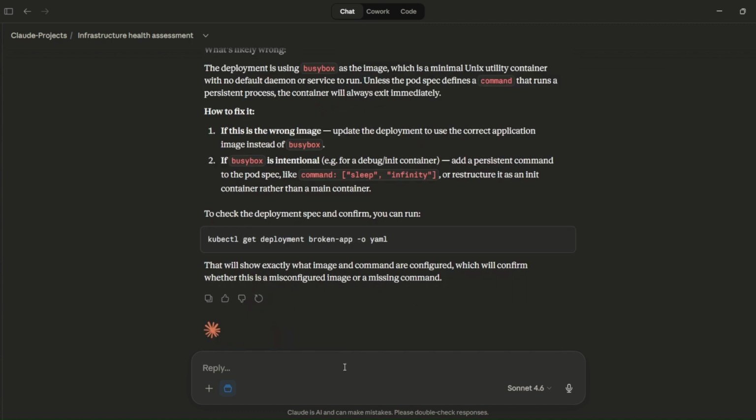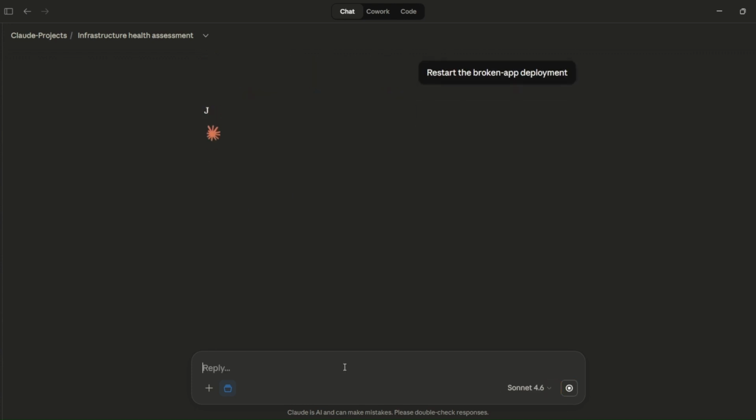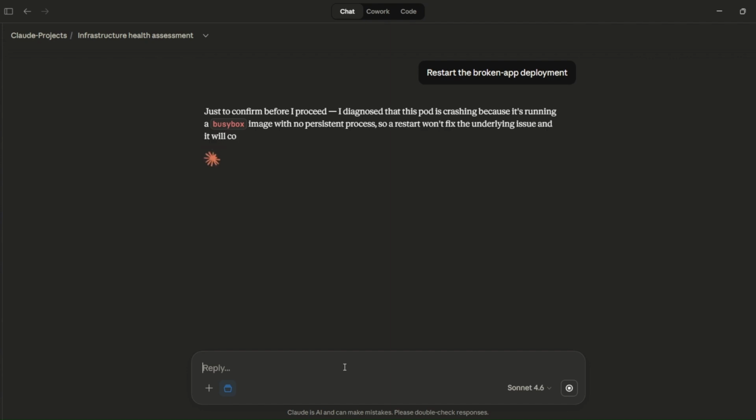And if I want to restart it, I just ask. Claude calls the Kubernetes restart tool, rolls the deployment, and confirms when it's done. No kubectl command. No looking up the deployment name. Just English. And this is where it gets interesting. Claude didn't just say done. It warned me. The pod will crash again because the root cause isn't fixed. Restarting doesn't fix a broken container image. Claude knows that.